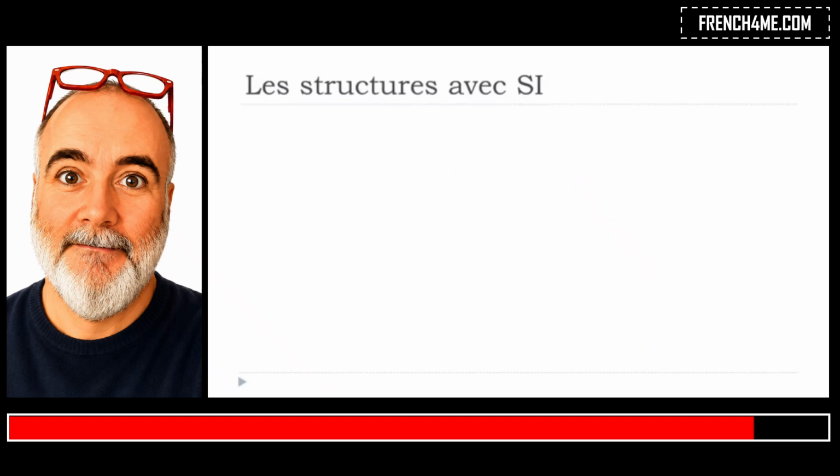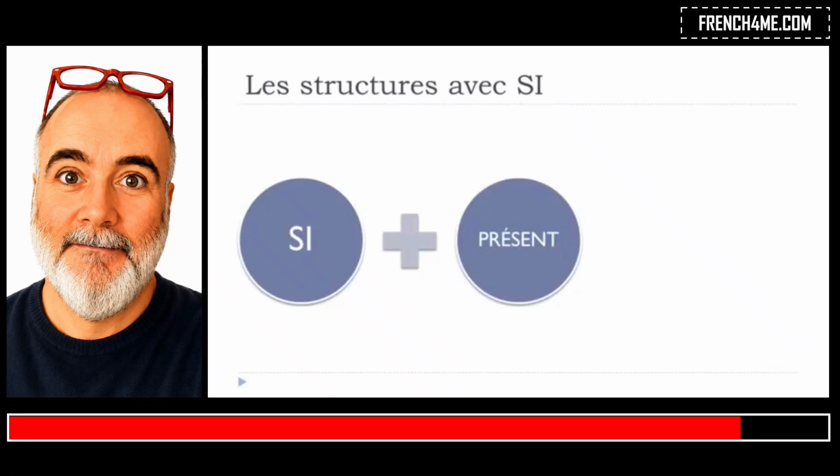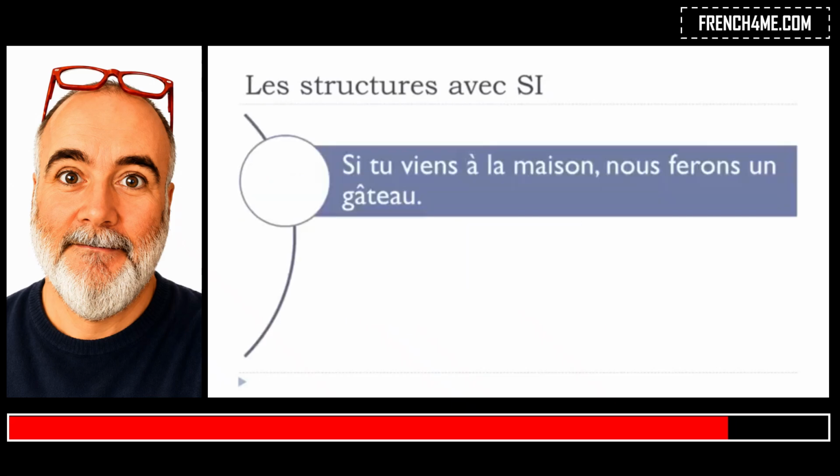So if we want to express this possibilité thing, the first option we'll have is si, and it will be constructed with the présent, and it will be followed by le futur. Okay, so let's have an example here. Si tu viens à la maison, okay, venir is to come, à la maison, at home, nous ferons, so that's the future form of faire, so we will do, un gâteau, a cake. Okay, si tu viens à la maison, nous ferons un gâteau.